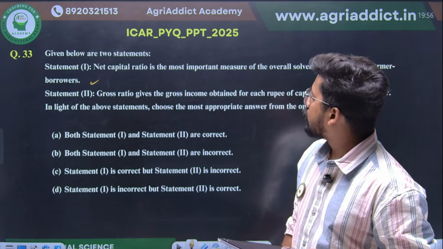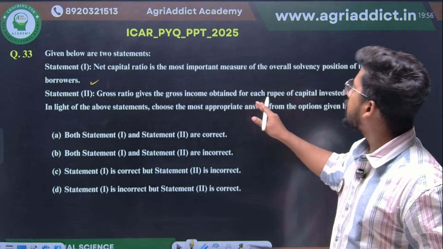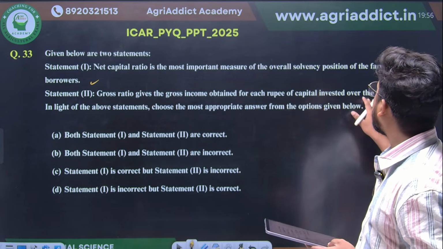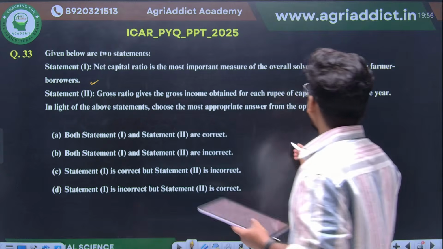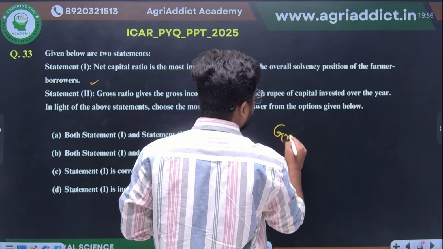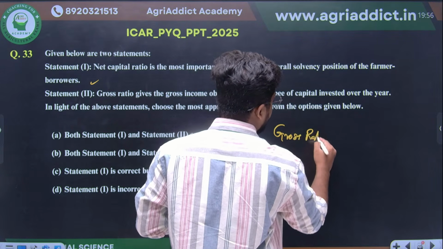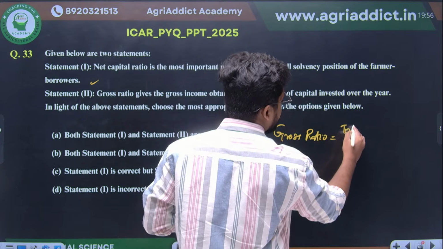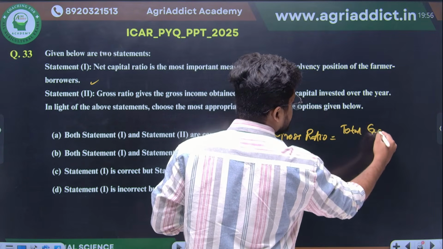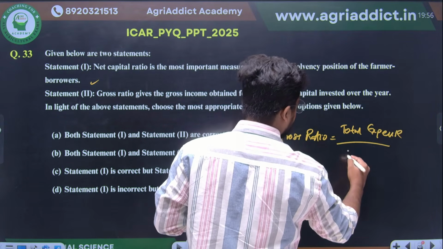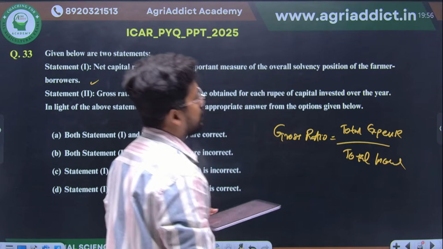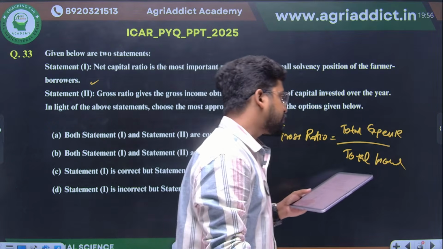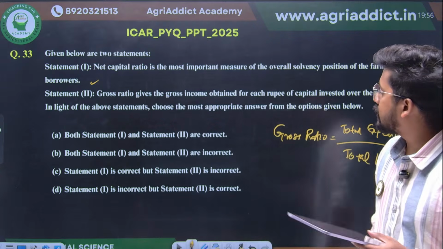What about statement 2? Gross ratio gives the gross income obtained for each rupee of capital invested over the year. Gross ratio. So what is gross ratio? Gross ratio is actually not connected with the capital, right? Gross ratio is total expense divided by total income, right?